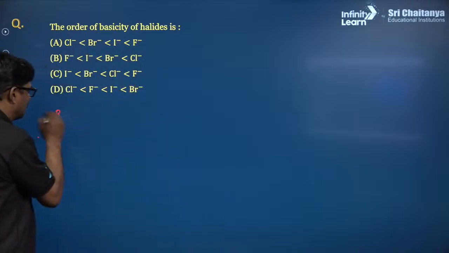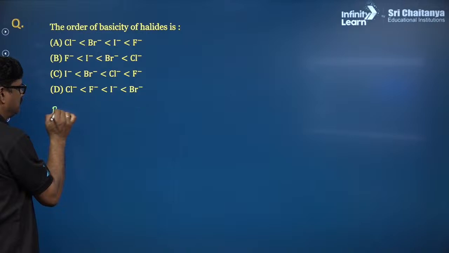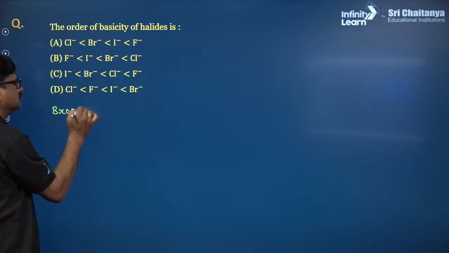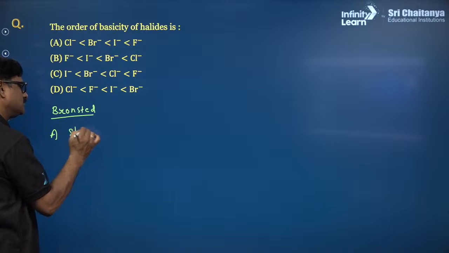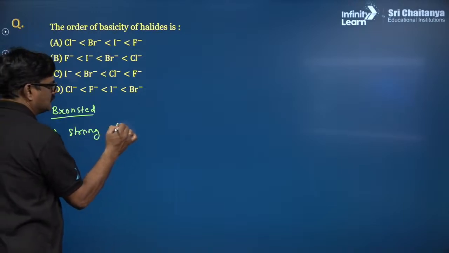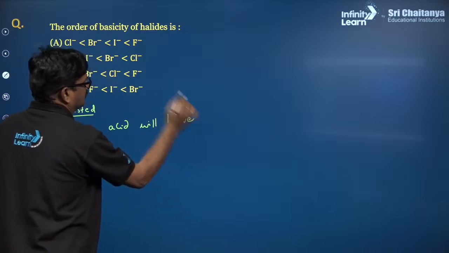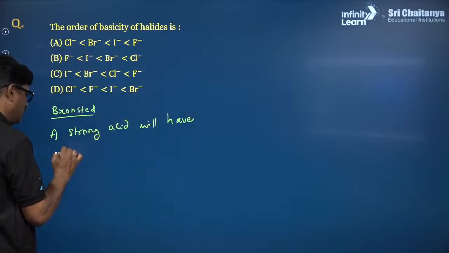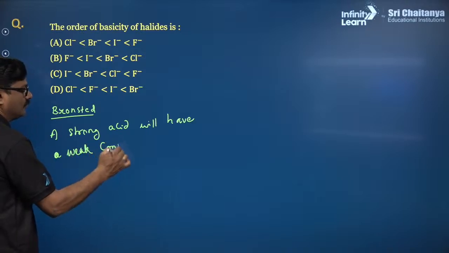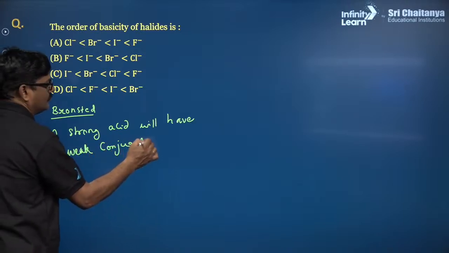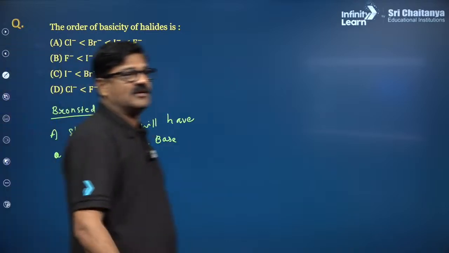According to Bronsted theory, a strong acid will have a weak conjugate base.